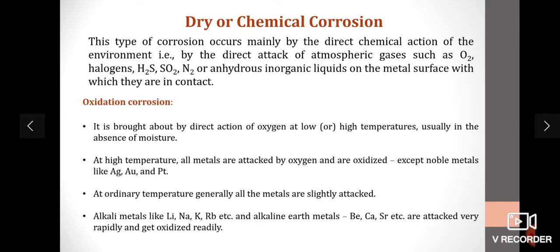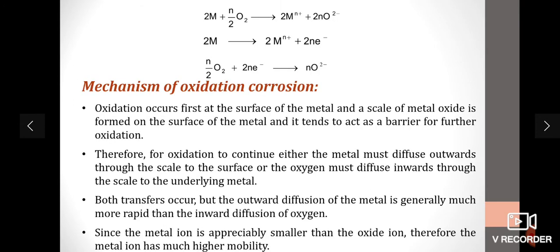At ordinary temperature, generally all metals are slightly attacked, and at low temperature, alkali metals like lithium, sodium, potassium, rubidium, and alkaline earth metals like beryllium, calcium, strontium are attacked very rapidly and get oxidized readily. These are the general dry corrosion mechanisms. Pause this video for a while and go through this reaction.